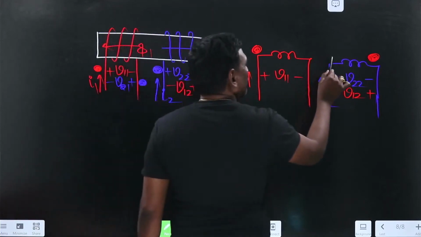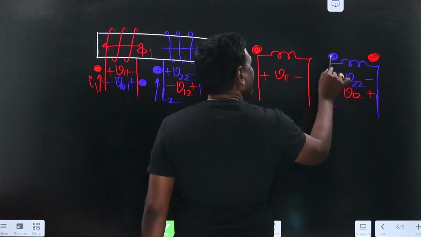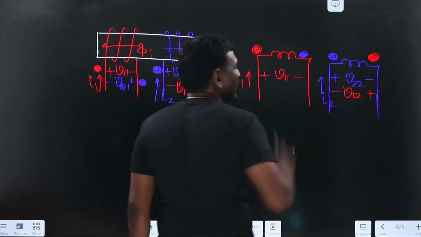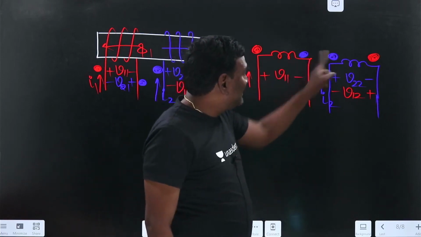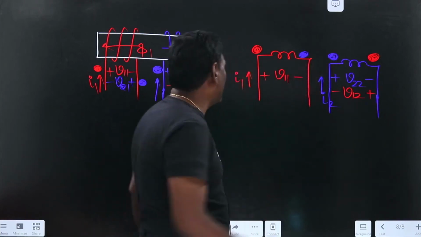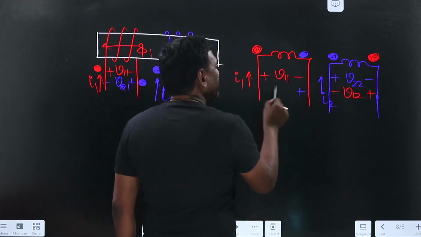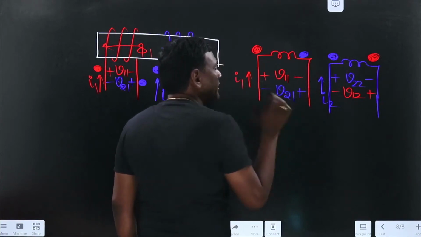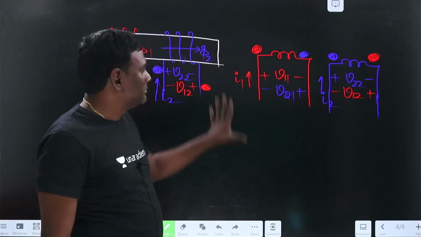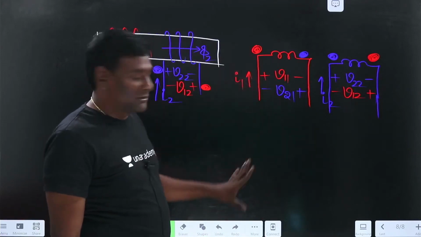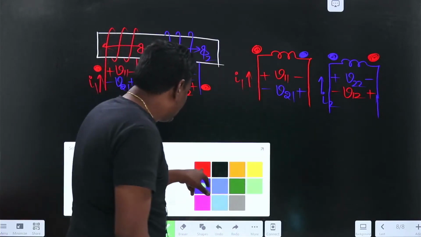Now if I keep the dot here, my blue current is entering into the dot, so blue is going to be positive, negative, this is going to be V because of 2 in 1. So let us see by considering only one dot.